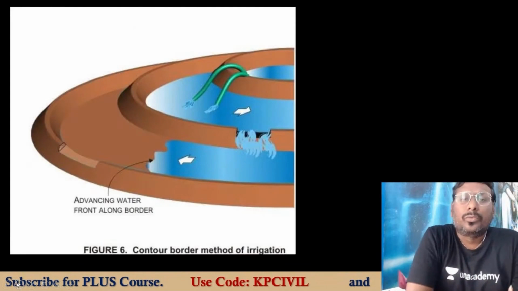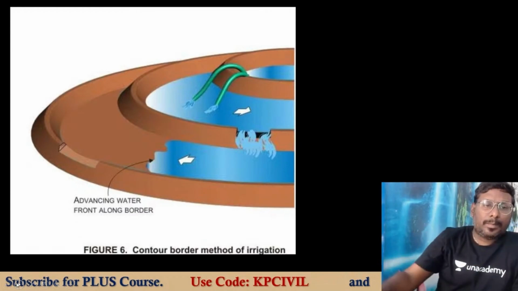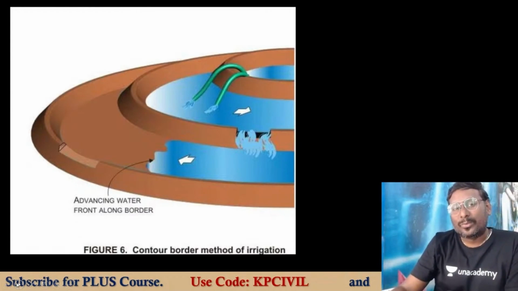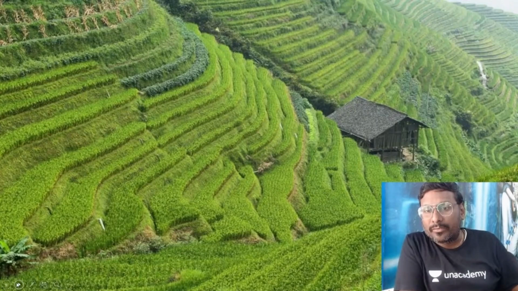This is contour farming. Step by step, I will show you an excellent picture. Please see this. Saket garu now wants to go and visit this place. It is located in the hilly areas.